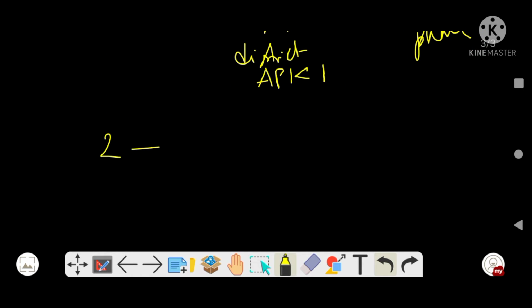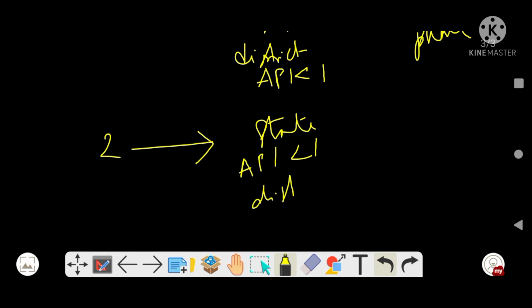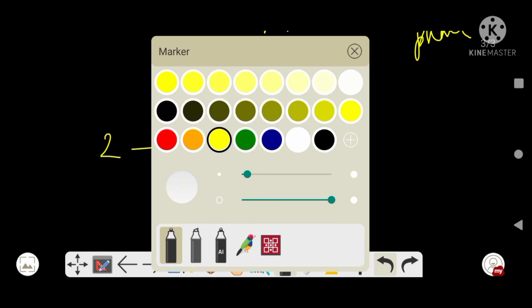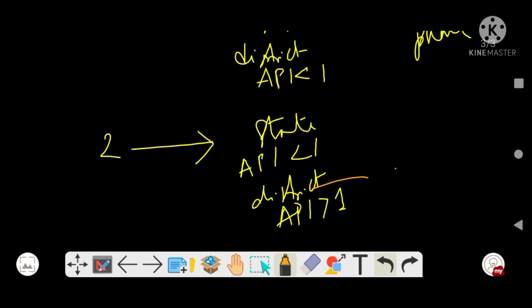Moving forward is category 2. Again, state API is less than 1, and there are districts where API is more than 1. Now here something has changed: district with API more than 1, correct? Okay, and the naming is pre-elimination phase.